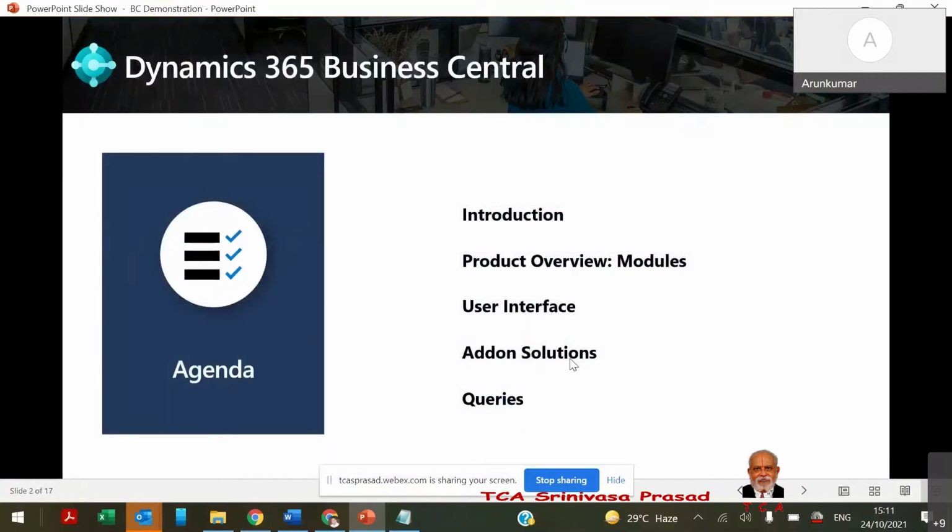The topics we will cover are: what is Business Central, a very brief introduction, and the product overview, the modules and the functionality which Business Central provides under various modules. Then we will see some user interface of the product, and discuss some add-on solutions which come with an integrated interface with Business Central, and we can have a discussion on various queries. So this is the agenda of our present meeting.